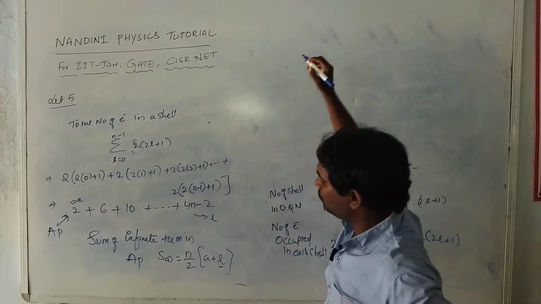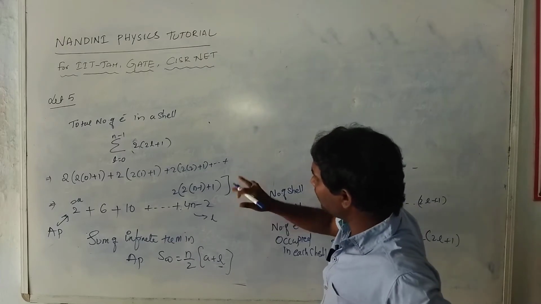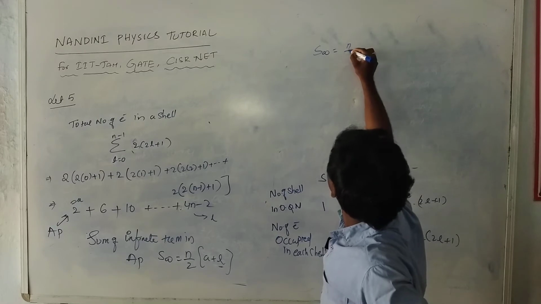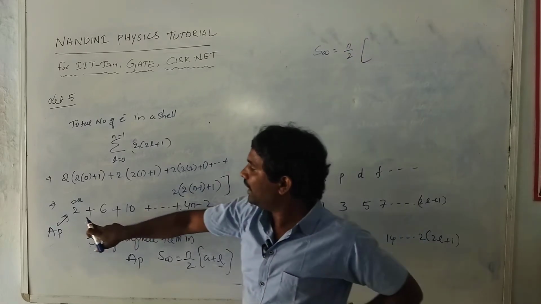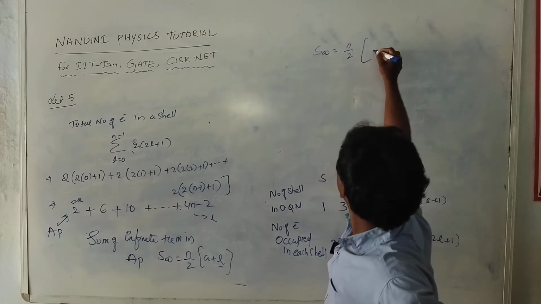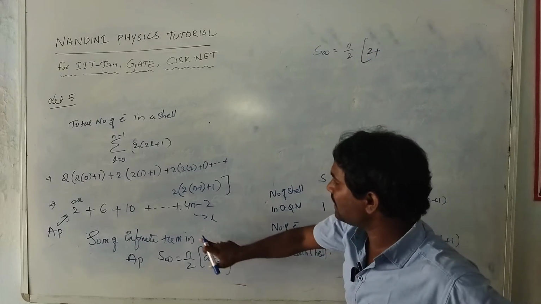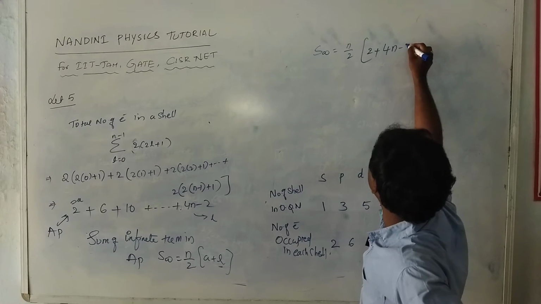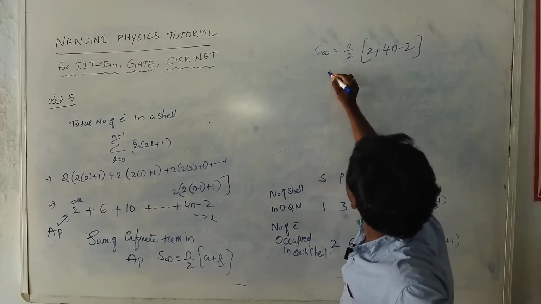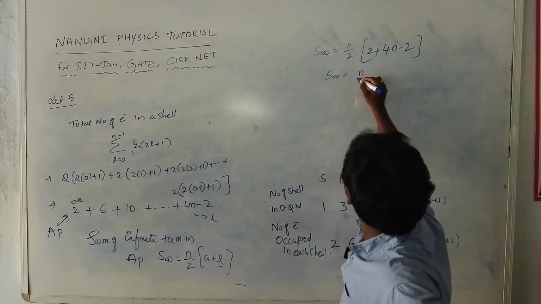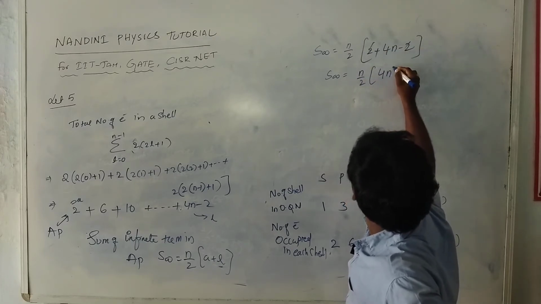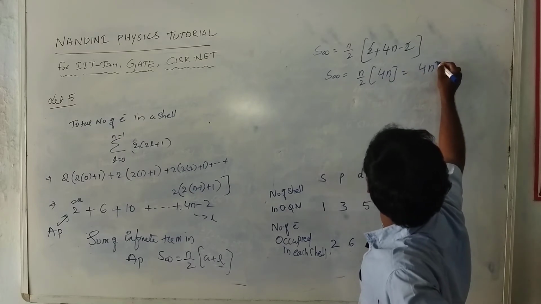In arithmetic progression, S is equal to n divided by 2 into (a plus l). What is the a value? The a value is 2. The last term is 4n minus 2. So S is n divided by 2 into (2 plus 4n minus 2). The 2s cancel, so this is 4n, and you get 4n square by 2.